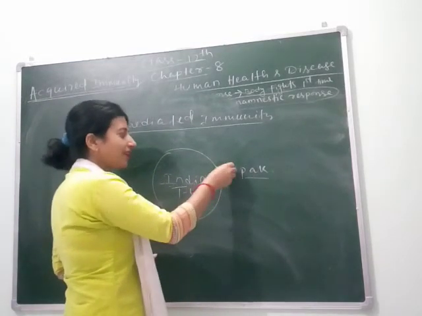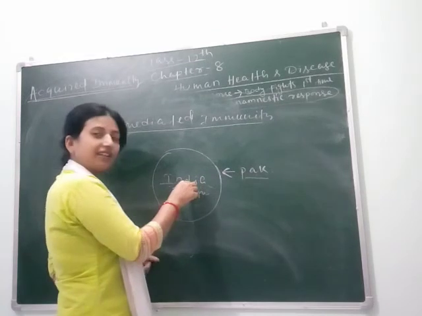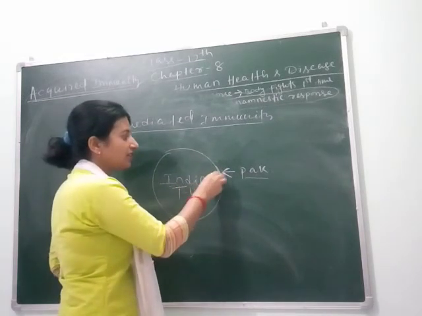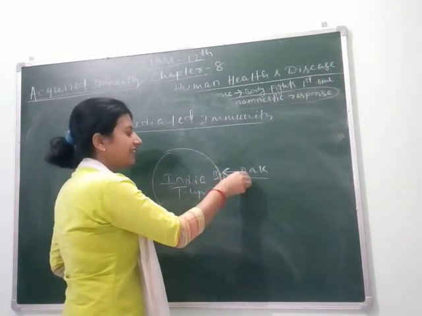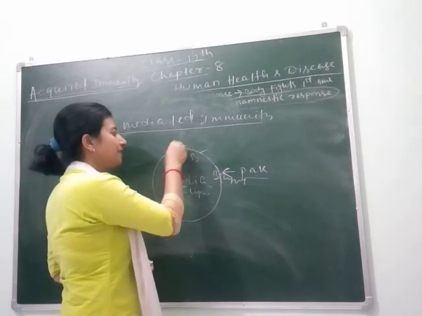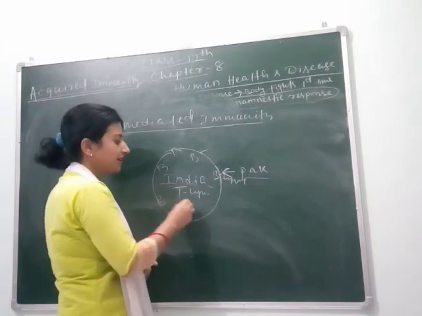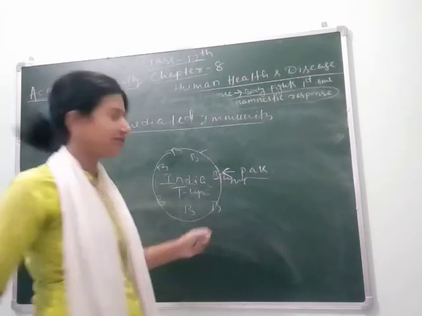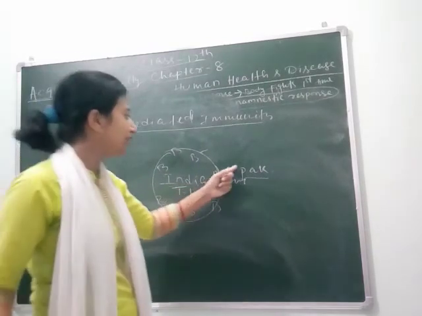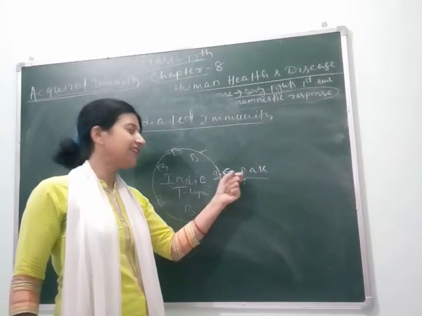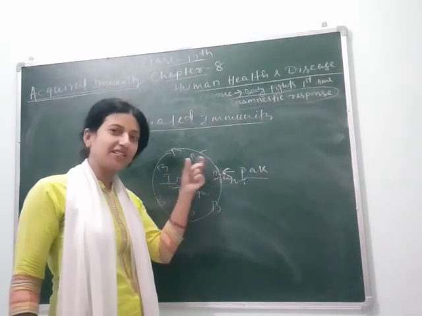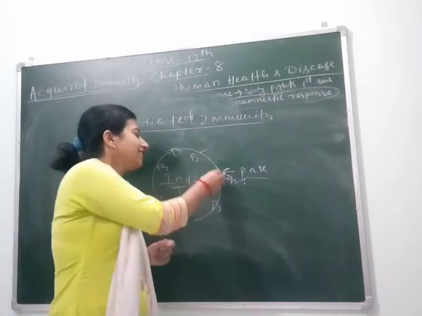Pakistani terrorists try to enter India, but they do not enter directly, as B lymphocytes are present. Like the BSF at the border, B lymphocytes are present, so they will not allow the Pakistani terrorists to enter our body, meaning India. In that case, what happens?